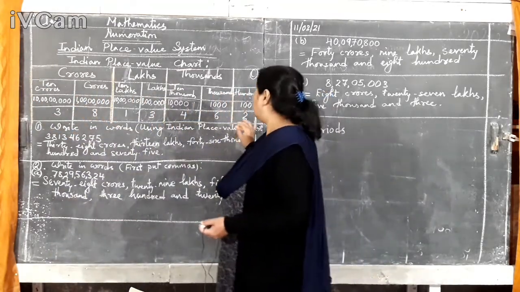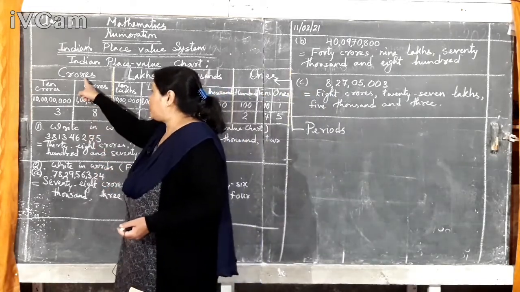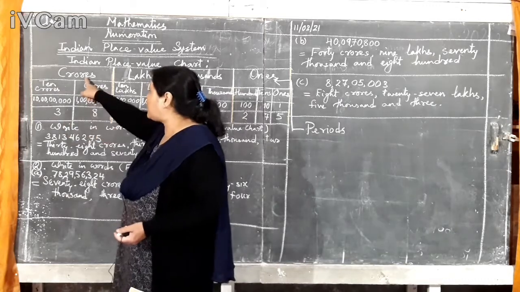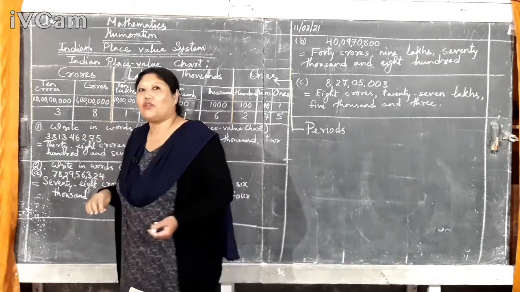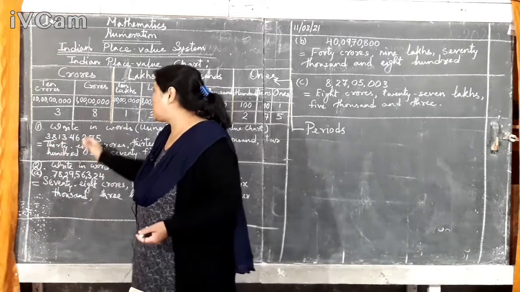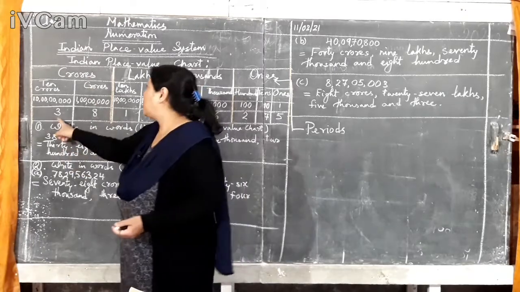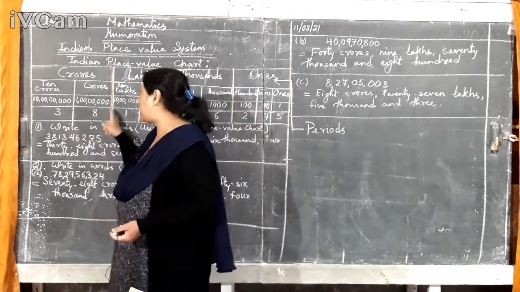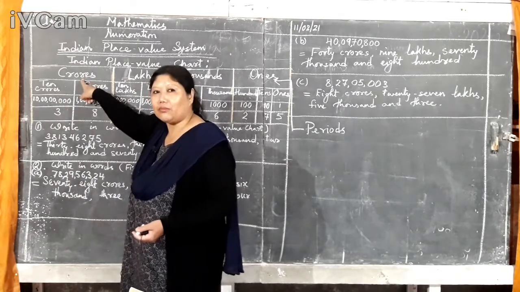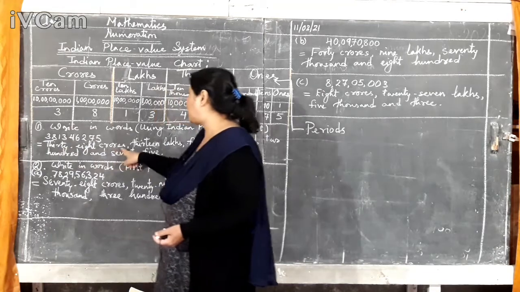When you read or write in words, for crores you have to say it together. Crores has 2 digits, 3 and 8. So how do you read or write it? You will say 38 crores, not 3, 10 crores, 8 crores. You have to say it together and write the period's name. So 38 crores.